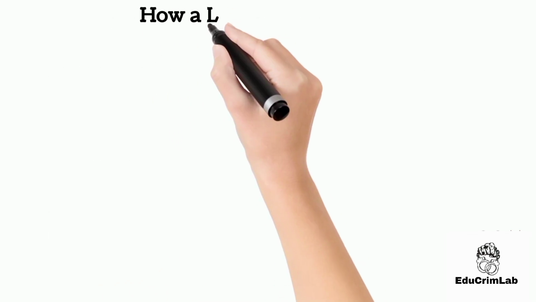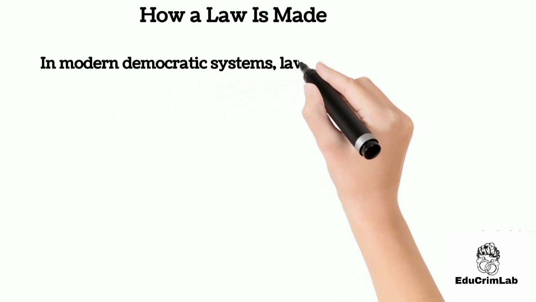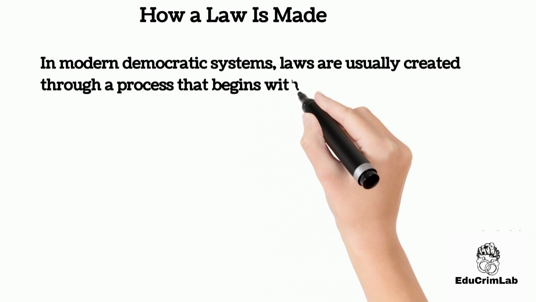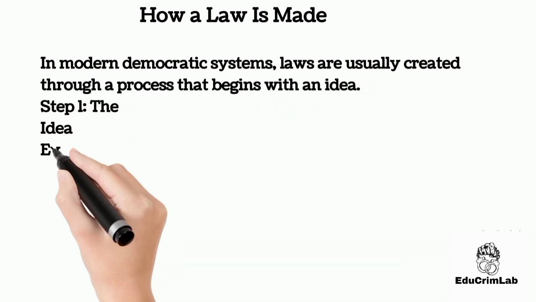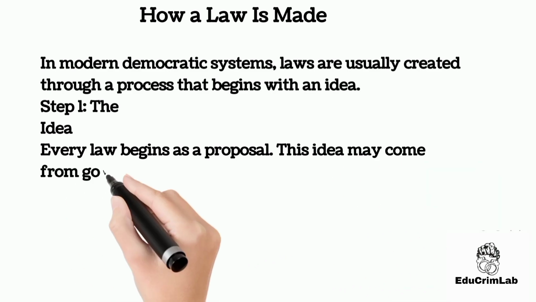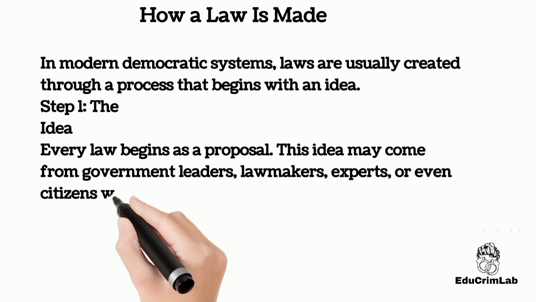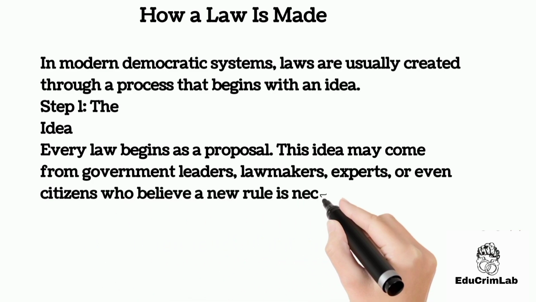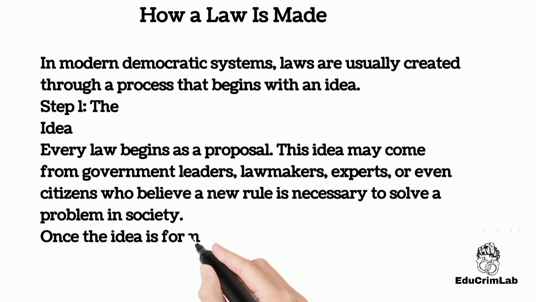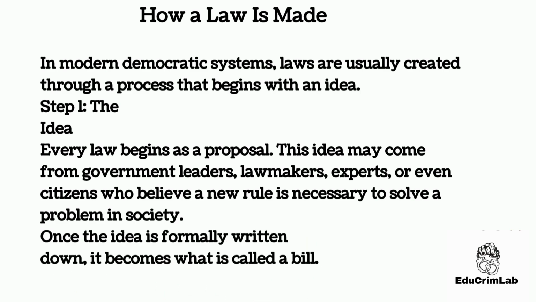How a law is made. In modern democratic systems, laws are usually created through a process that begins with an idea. Step 1. The idea. Every law begins as a proposal. This idea may come from government leaders, lawmakers, experts, or even citizens who believe a new rule is necessary to solve a problem in society. Once the idea is formally written down, it becomes what is called a bill.